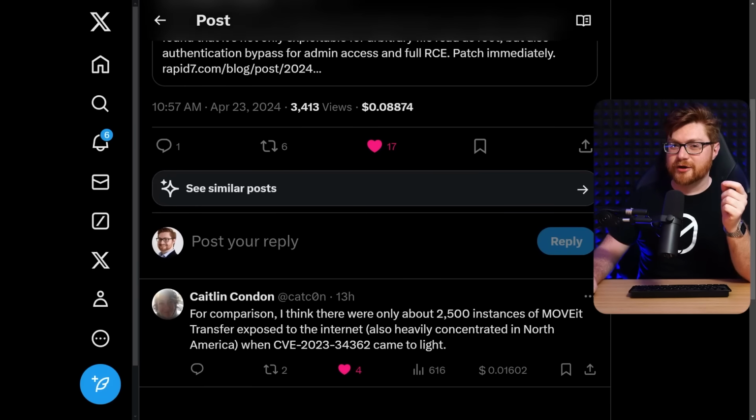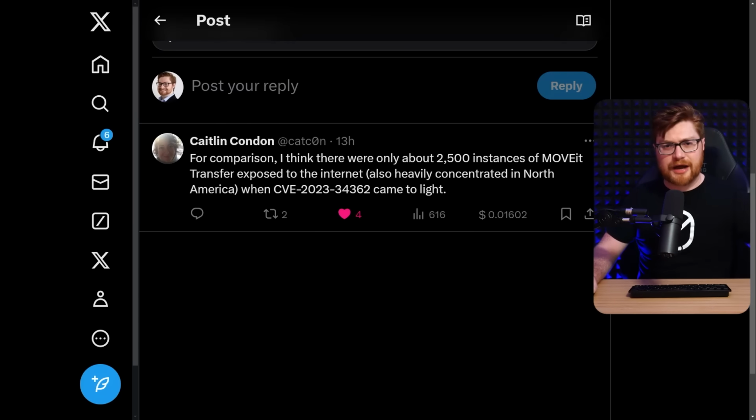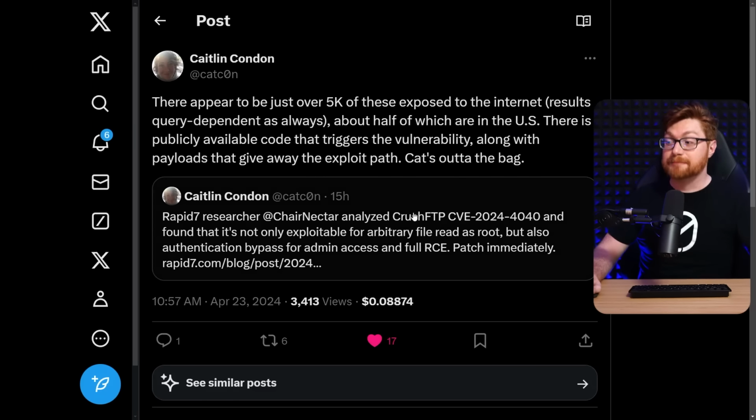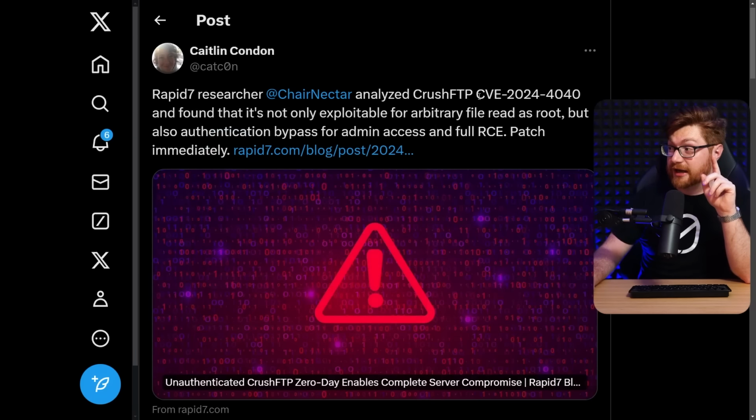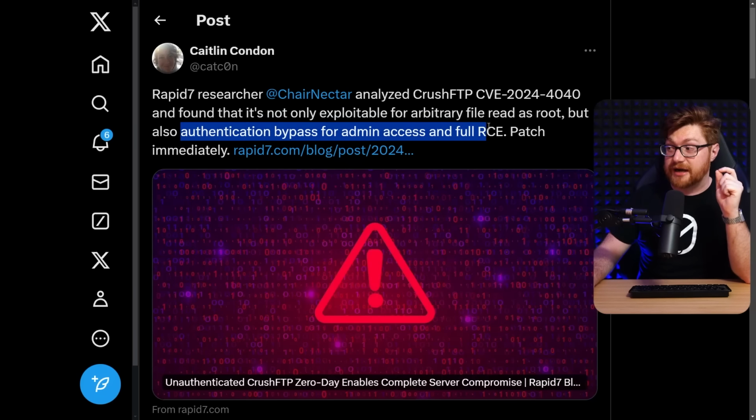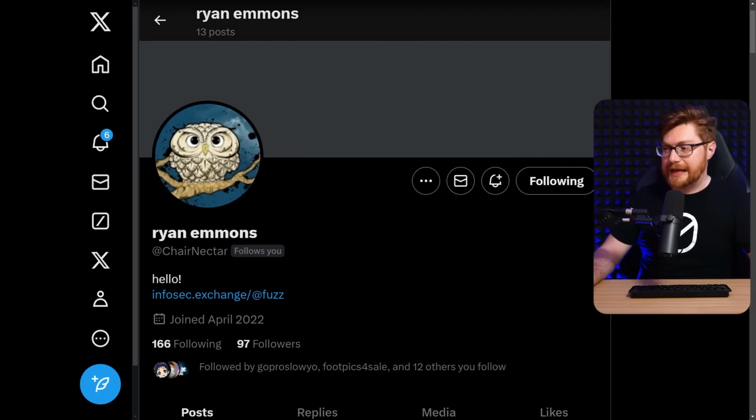I do really like her sprinkling in another tidbit here. If we contrast this with MOVEit Transfer exploitation, when that was a hot topic, that was about maybe 2,500 instances, and now we've got a little bit more chatting about CrushFTP. But one of the researchers really digging into this is Chaos Nectar, who analyzed this CVE and found that it's not only exploitable for the arbitrary file read, as we just demoed, but they can do the authentication bypass and full remote code execution. Big shout out, kudos, celebration for Ryan Emmons and his great work.